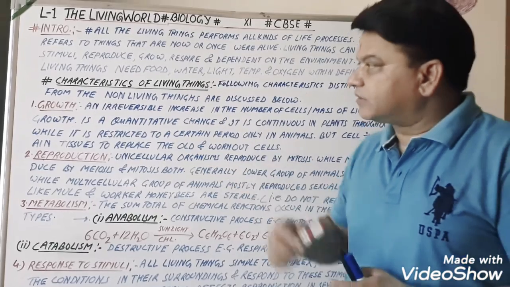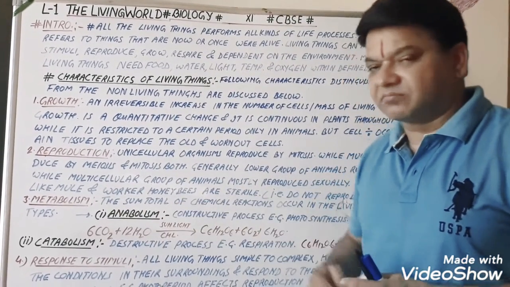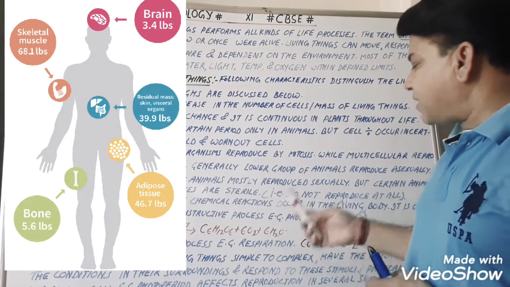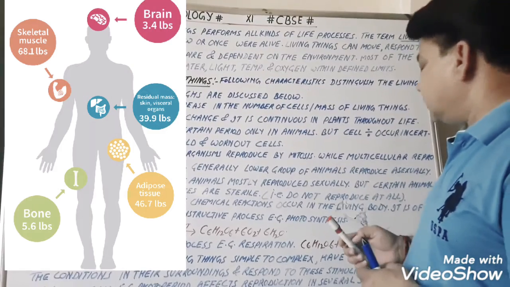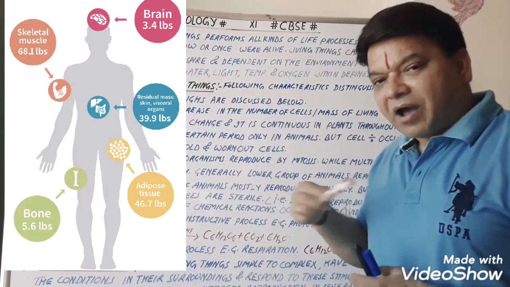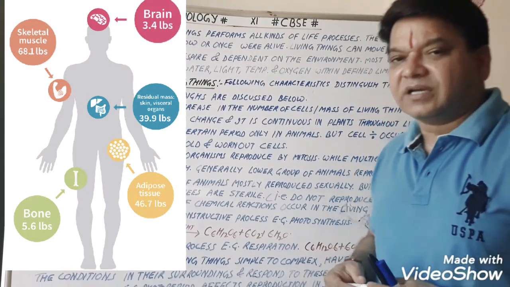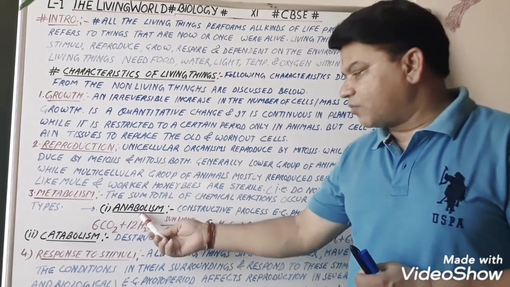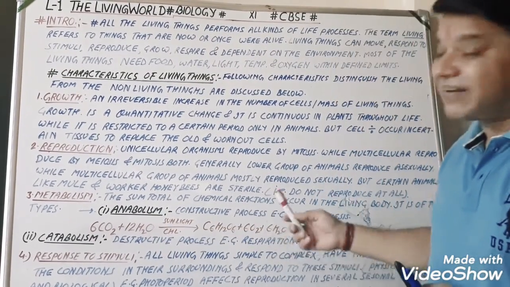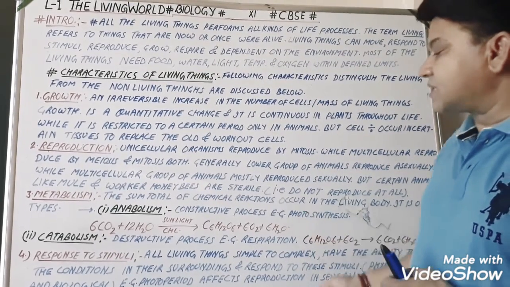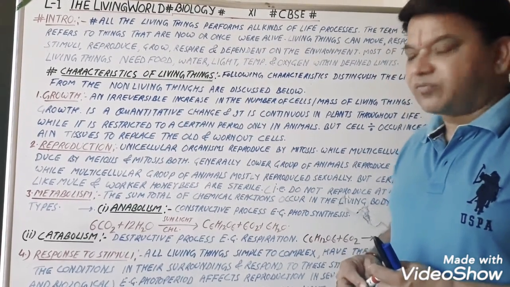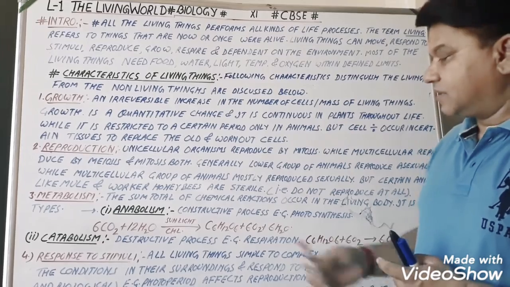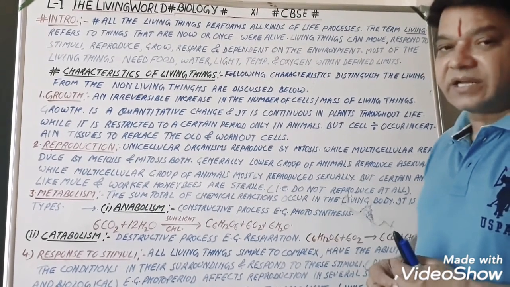Now, the third important characteristic is metabolism. This is a very important one. Metabolism is the sum total of chemical reactions occurring in the living body. We can say that all the biochemical reactions which take place inside the body are known as metabolism. These are of two types. First is anabolism, a kind of constructive process. For example, photosynthesis. Here, construction of one organic substance takes place from two or more inorganic substances, just like in photosynthesis in green plants.